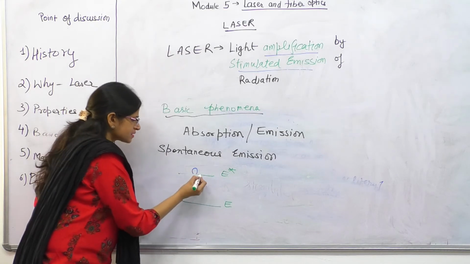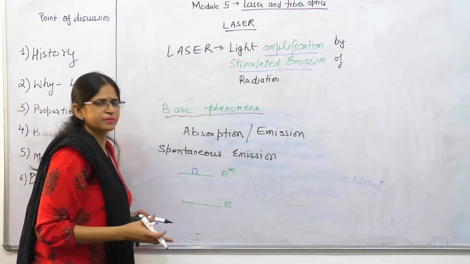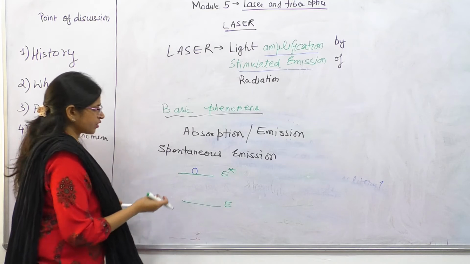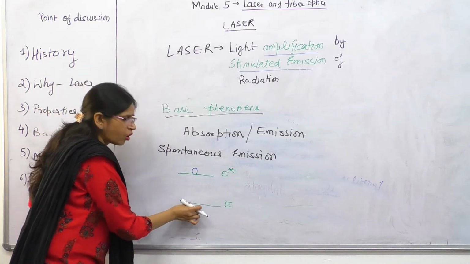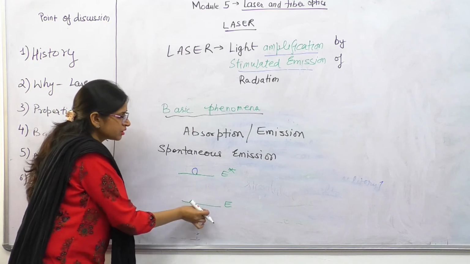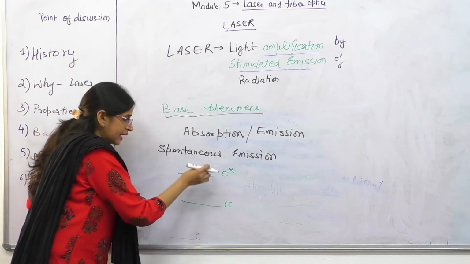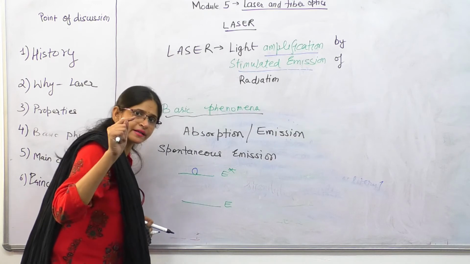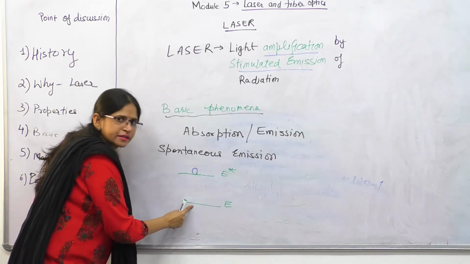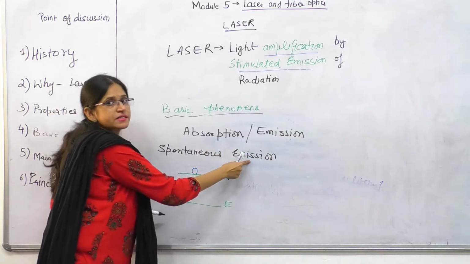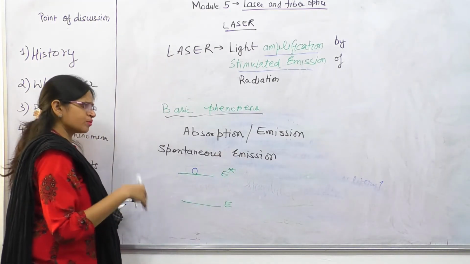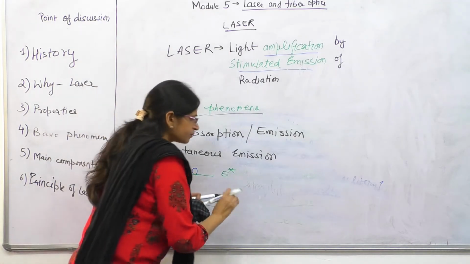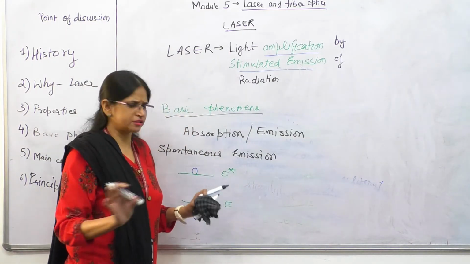Now this higher energy level has its own lifetime. So after that lifetime decays, what will happen? This atom will automatically jump to the lower energy level. And this transition from the higher energy level to the lower energy level is known as spontaneous emission. What is it known as? It is known as spontaneous emission. So it happens by its own, not by any stimulating or external source.